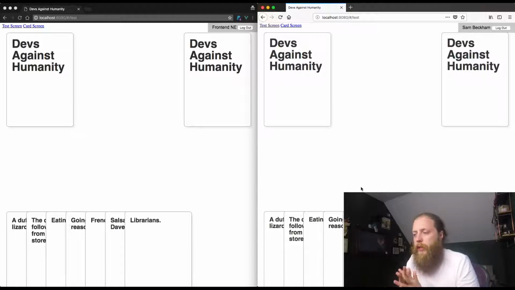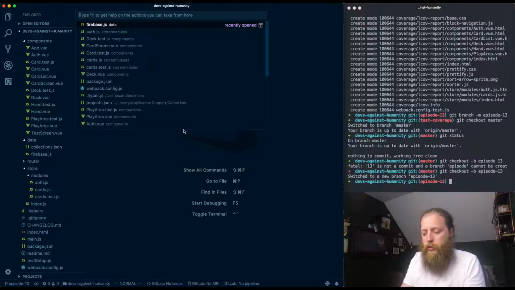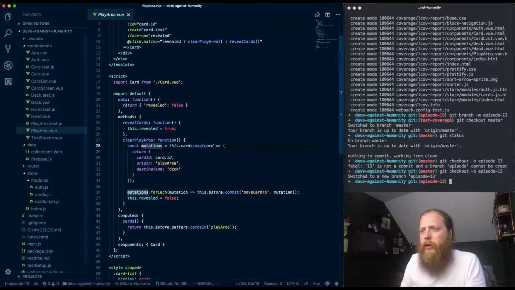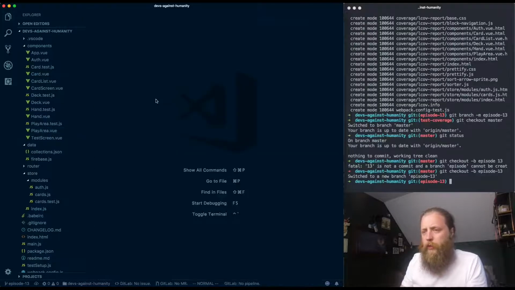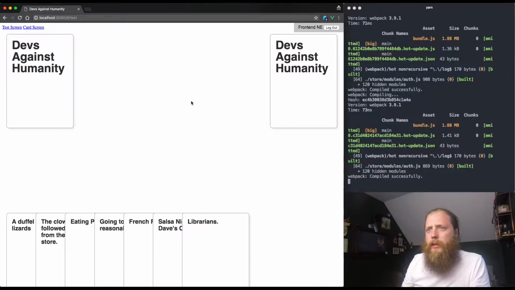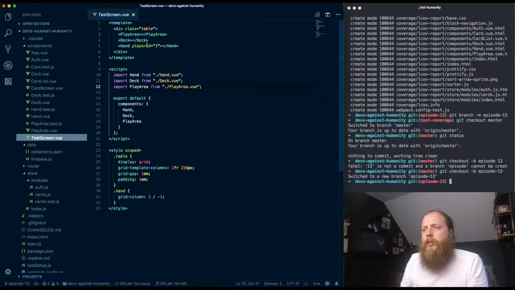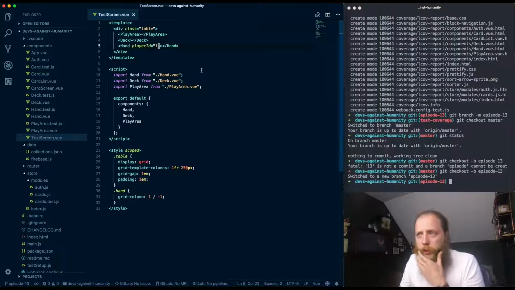So, where to start? I guess what we want to do, let's have a look at how our hand is created. So if I go into playArea.view, not playArea, what do we call it? It is our test screen, isn't it? Yes, so you can see we have hard-coded player ID equals 1, which is not what we want.